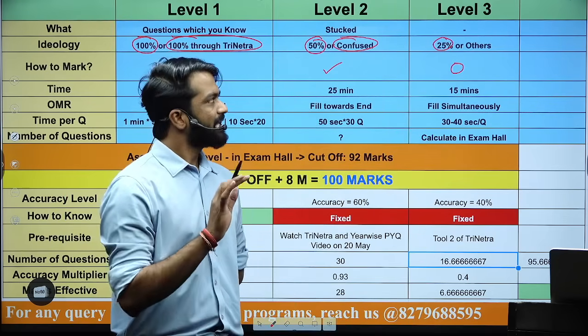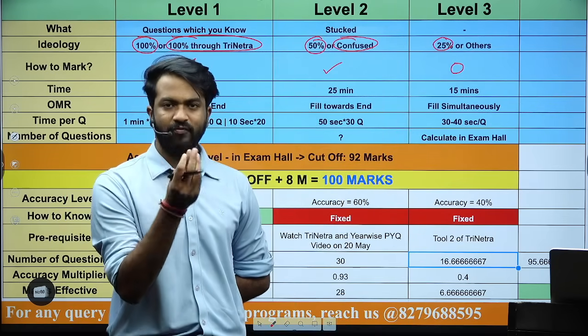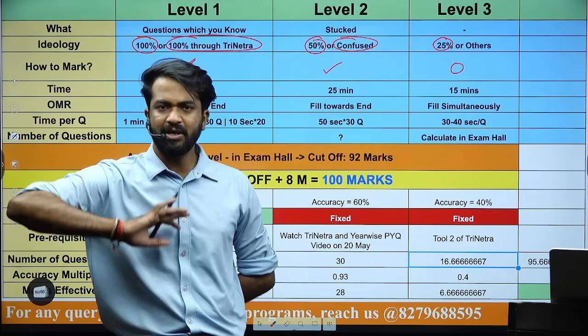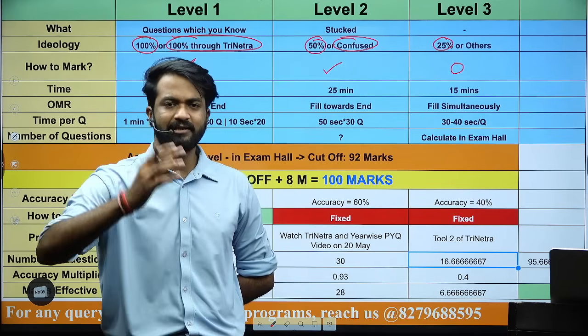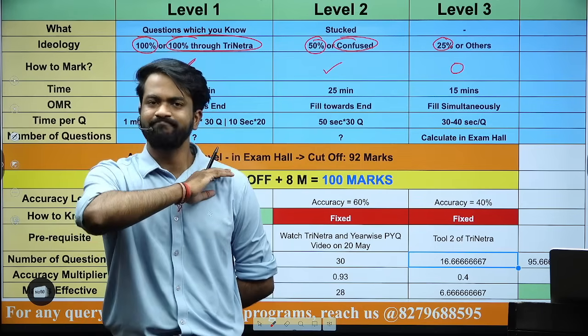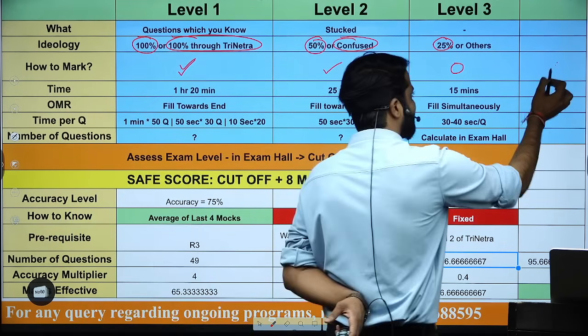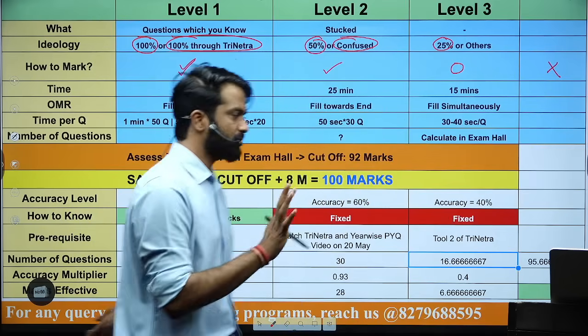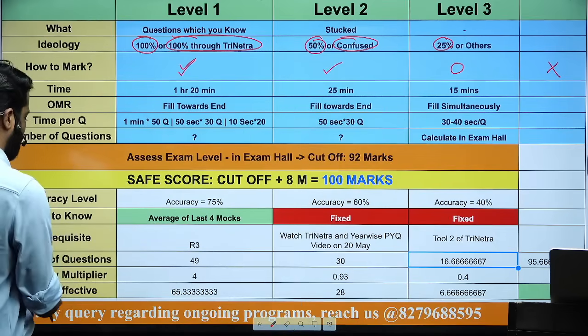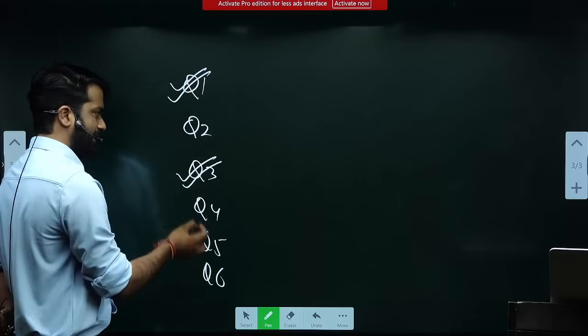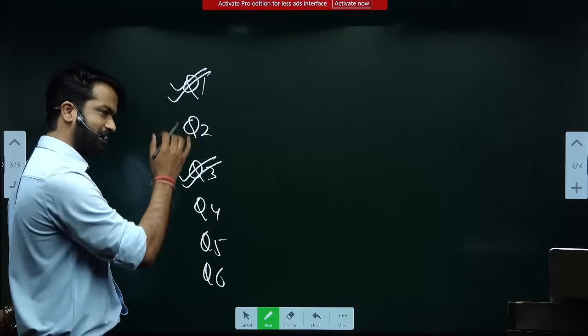Okay. Now there will be 3 or 4 or 5 or 2 questions in which you don't know anything. कभी नहीं सुना, कभी याद भी नहीं आएगा, त्रिनेत्र नहीं लगेगा. You are 100% damn sure that you won't get the answer. 3 or 4, 5 questions will be there. Mark them with a cross. So if I want to make you understand this, let's say in the first level only you are marking the questions.